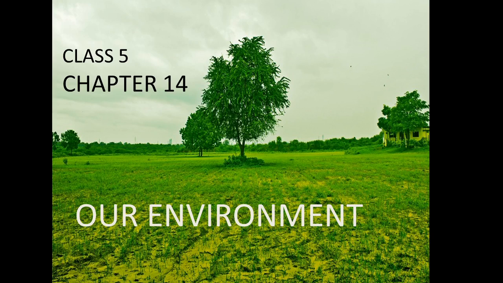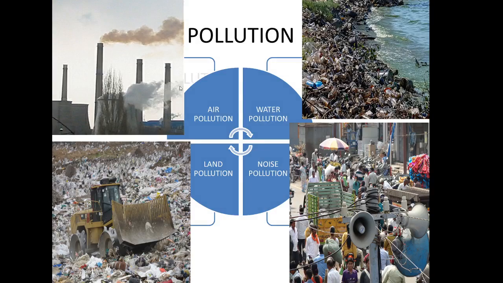There are different types of pollution. They are air pollution, water pollution, land pollution, and noise pollution. See, air pollution is caused by the industries and the vehicles. Here you can see the water pollution. See how people dump waste into the water bodies. The household and industrial waste dumped into the water bodies causes water pollution.